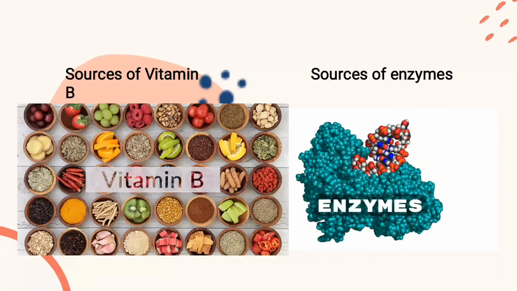And the third one is that they are a source of enzymes. Certain yeast and bacteria are also a rich source of enzymes like amylase and invertase. And remember, when we talk about enzymes, they are organic catalysts that speed up the rate of chemical reaction. So enzymes like amylase and invertase, they are from bacteria. Are we together?